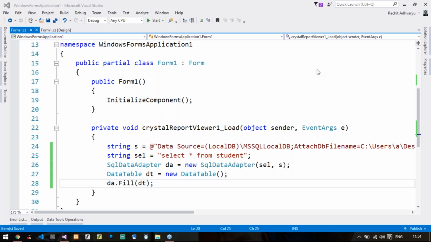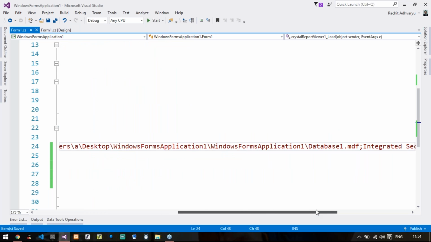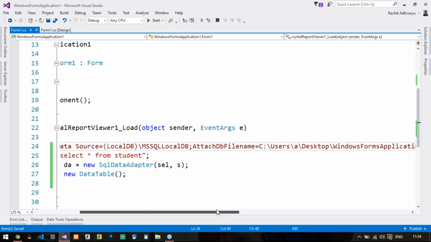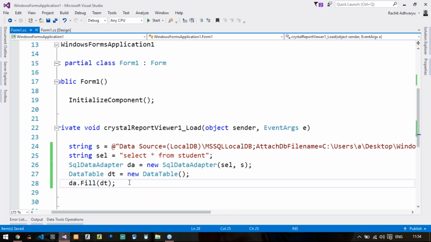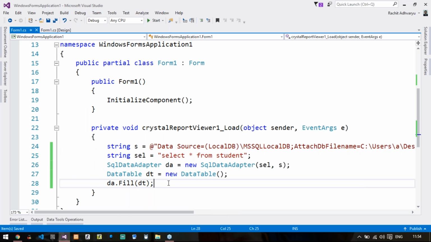Yeah, but my string doesn't contain any double quotes in between. It is completely in red color, so no need to remove it. It's good you remember that thing. That's good. Appreciable. So I have filled my data fetched by DA object into DT.